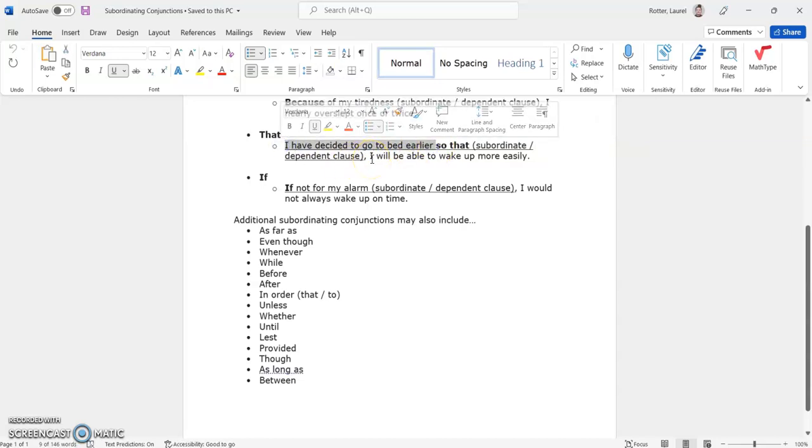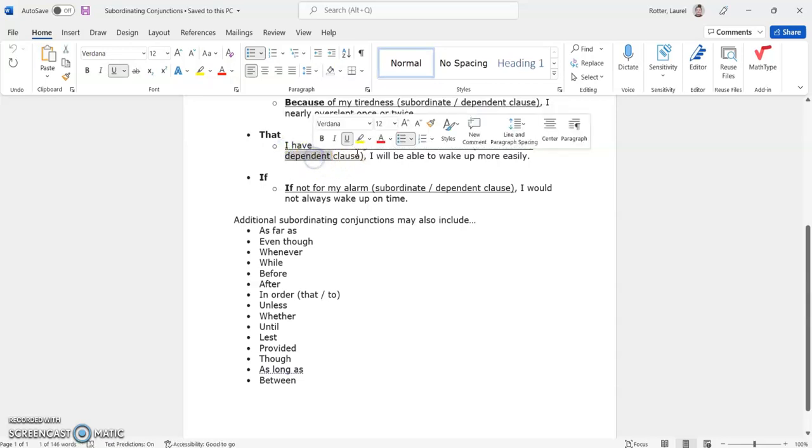So what's missing here is the logic of the statement. What is the relevance of it? We only understand the relevance of "I have decided to go to bed earlier" by looking at this other complete idea. So although this phrase has subject and verb, most of what makes a complete thought, it's still dependent on this thought.